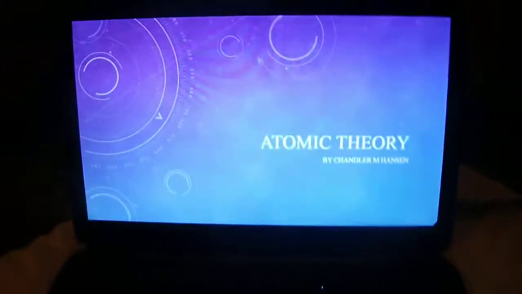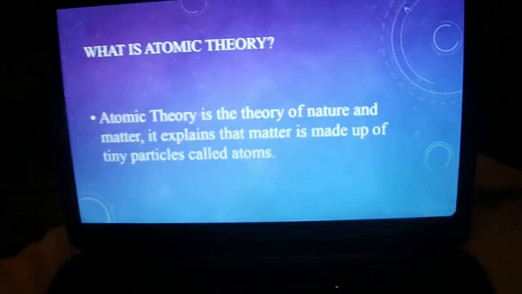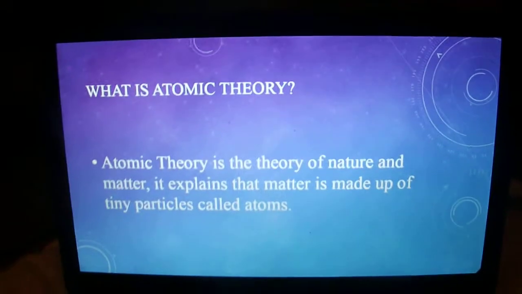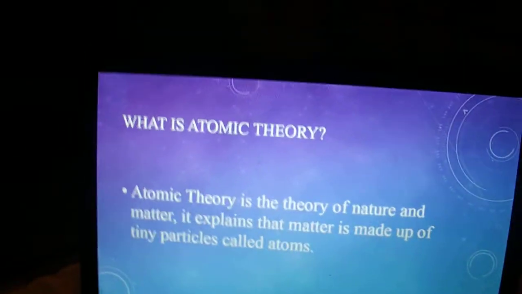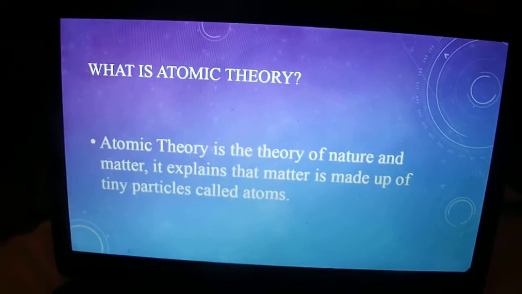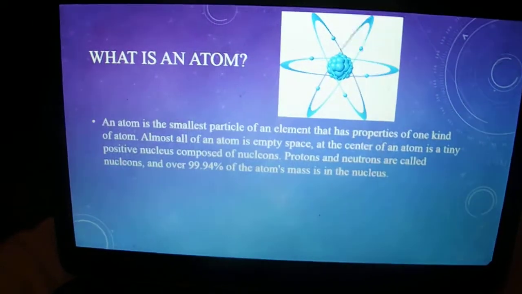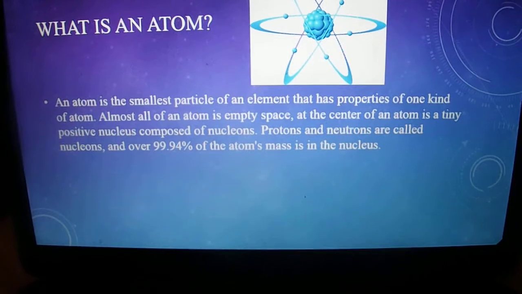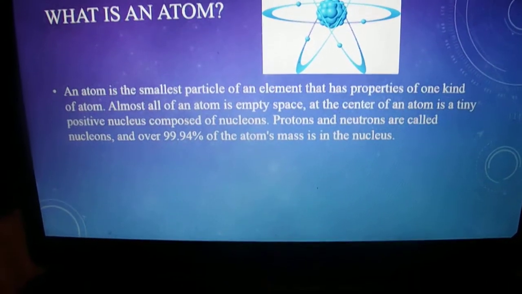Alright, Atomic Theory by Chandler Hansen. What is atomic theory? Atomic theory is a theory of nature and matter, and it explains that everything is made up of tiny particles that we call atoms. What is an atom? Well, an atom is the smallest particle of an element.